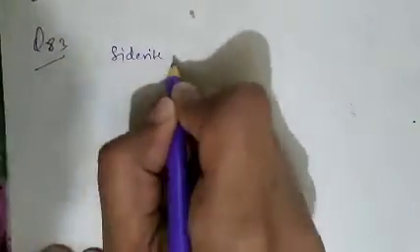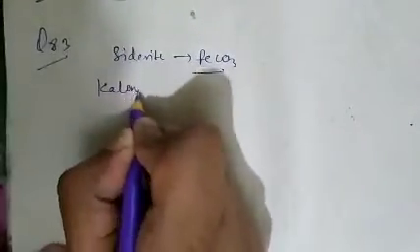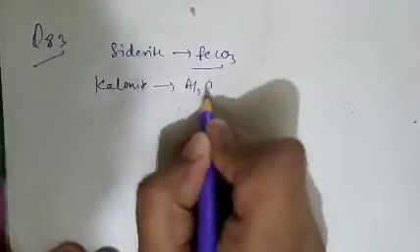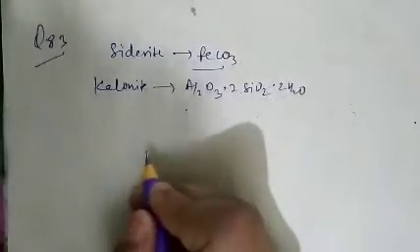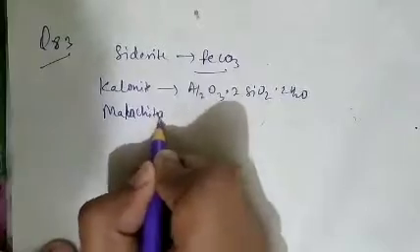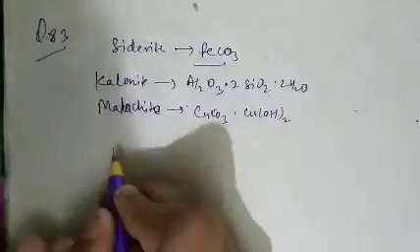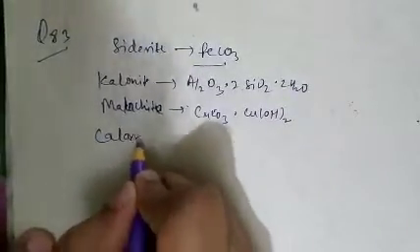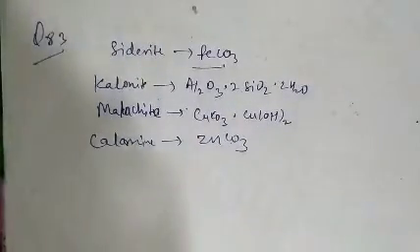As we know, siderite is basically iron carbonate, and kaolinite is Al2O3.2SiO2.2H2O, while malachite is basically basic copper carbonate, while calamine is zinc carbonate. Now match the options. So option D is correct.